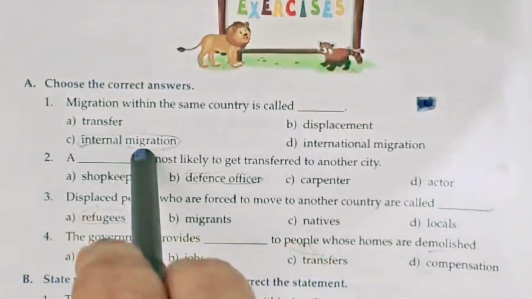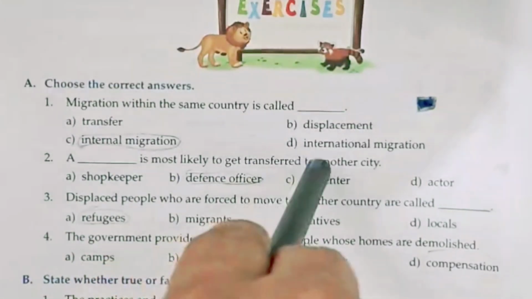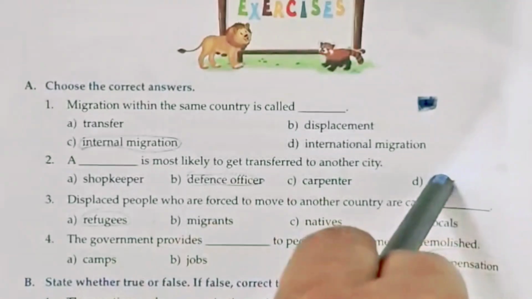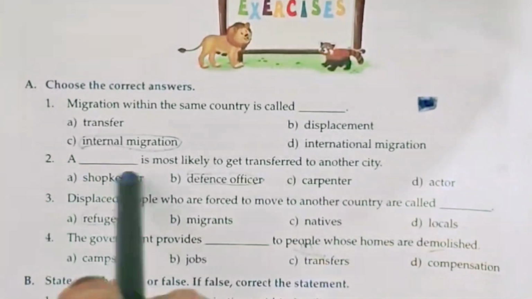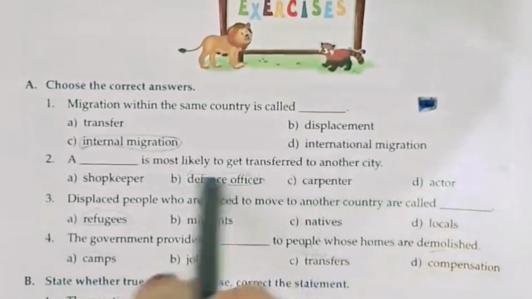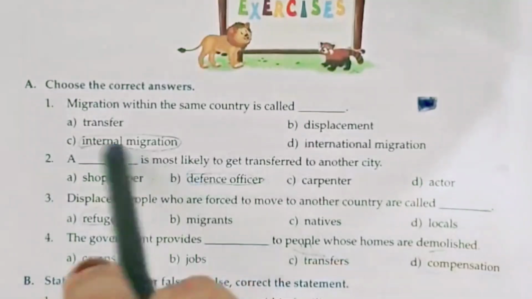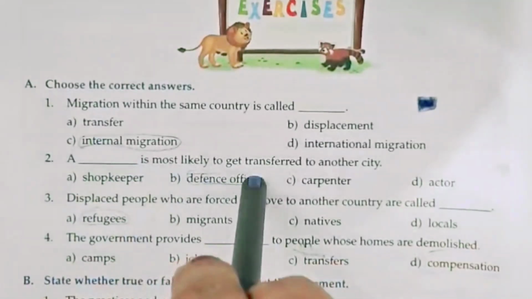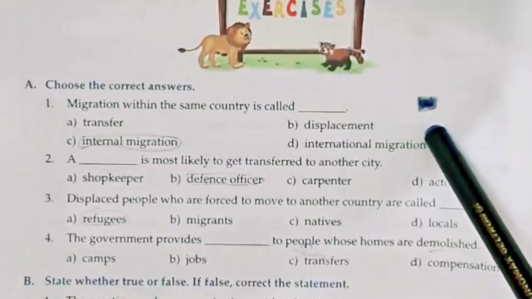Now next question is, a dash is most likely to get transferred to another city. The answer is defense officer. A defense officer is most likely to get transferred to another city. Now next is,